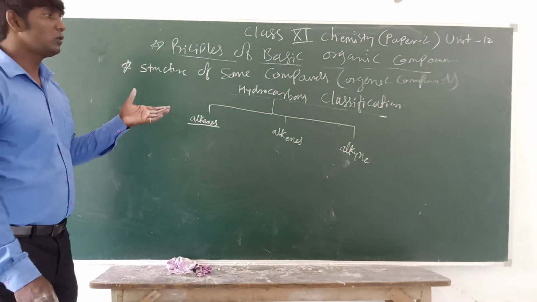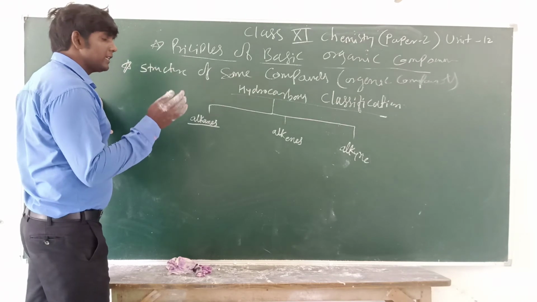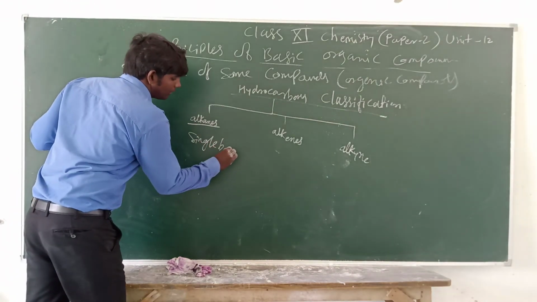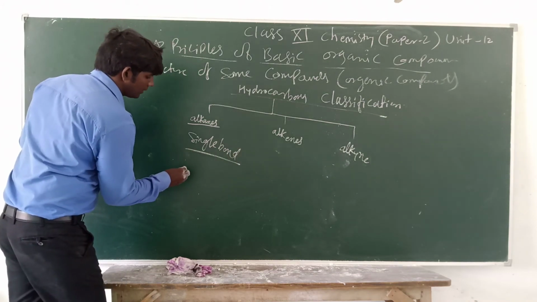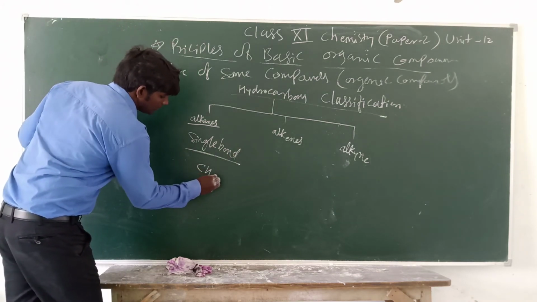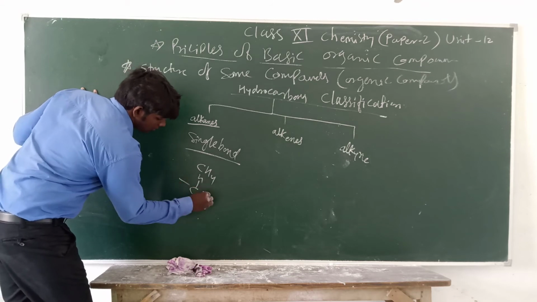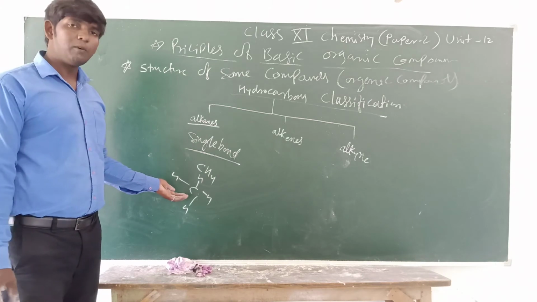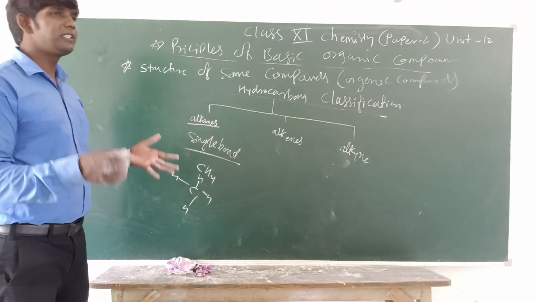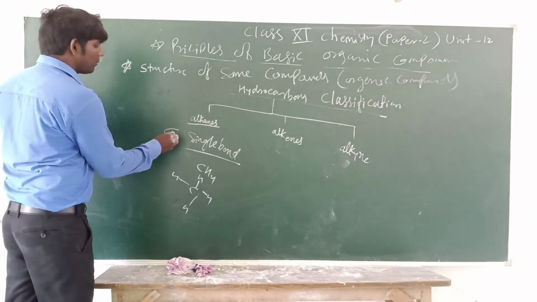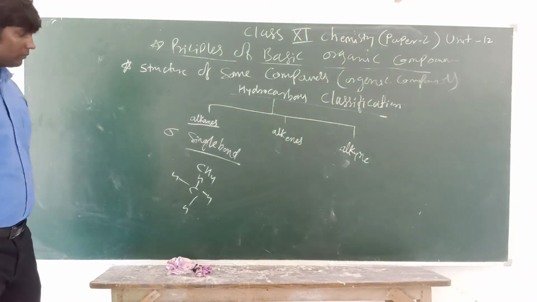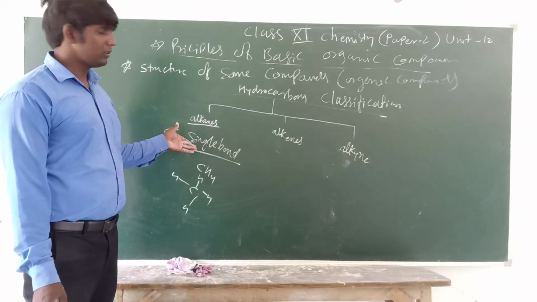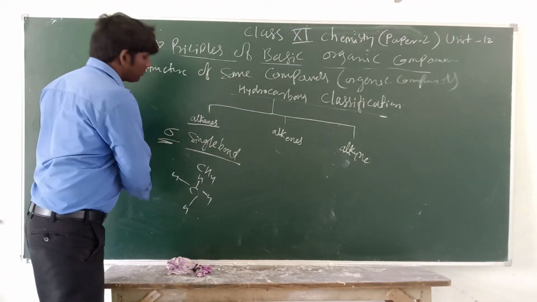See, alkanes are those hydrocarbons in which only single bonds are there, like methane. Only single bonds, or you can say only sigma bonds. We do not say single bond, we say sigma bond.